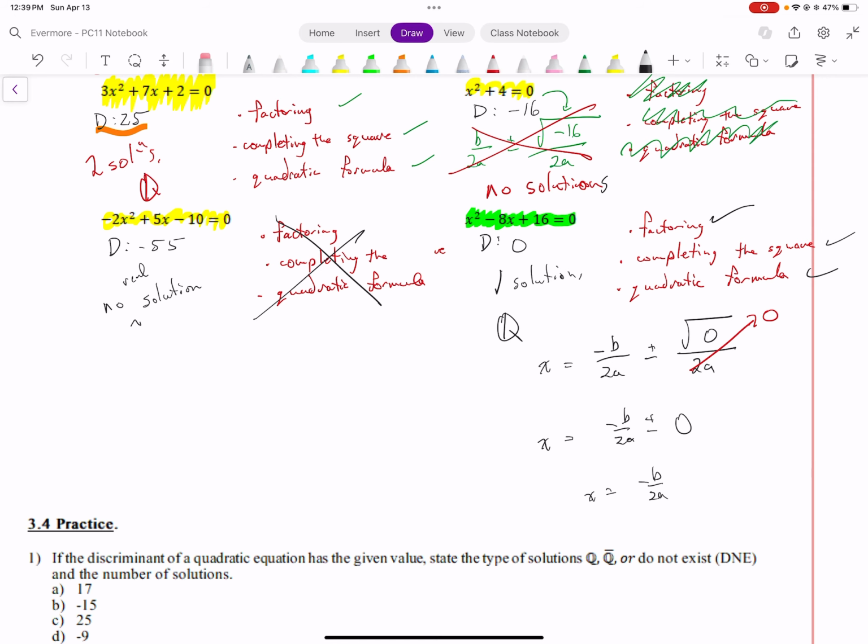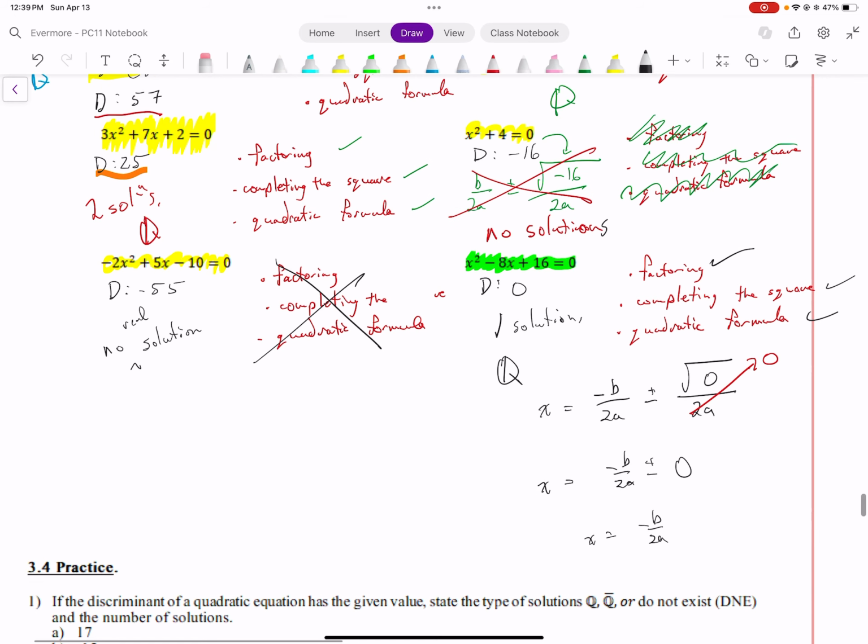Anyways, that's the discriminant. I wish I could show this at the beginning of the unit because it's a nice way to wrap up quadratic equations. There's different ways to solve quadratic equations. Can you use them all the time? Maybe is the answer. And you have to look at the discriminant to make that determination.